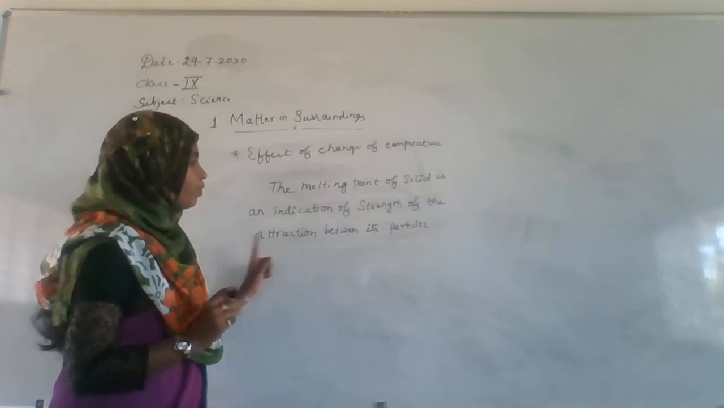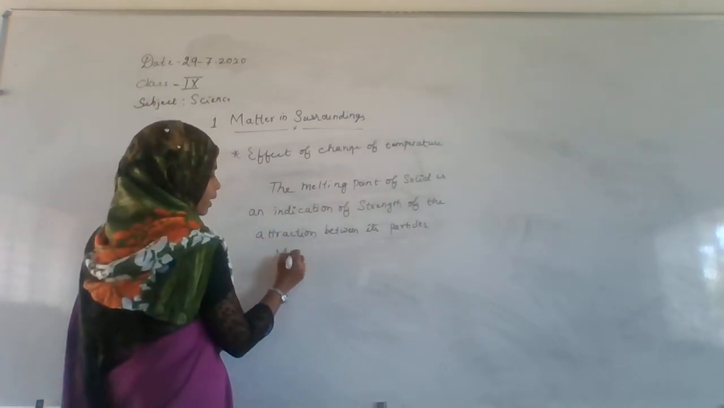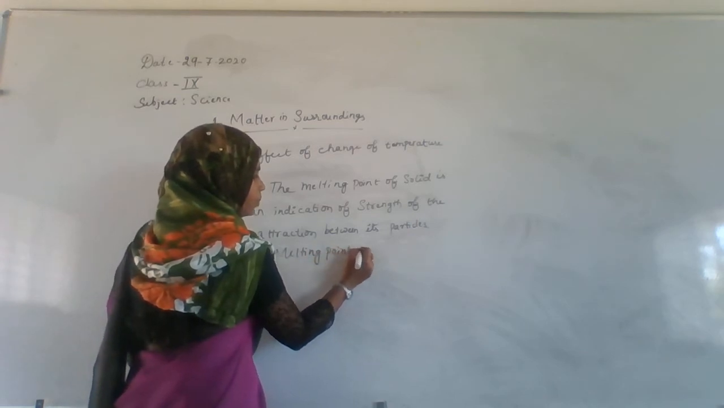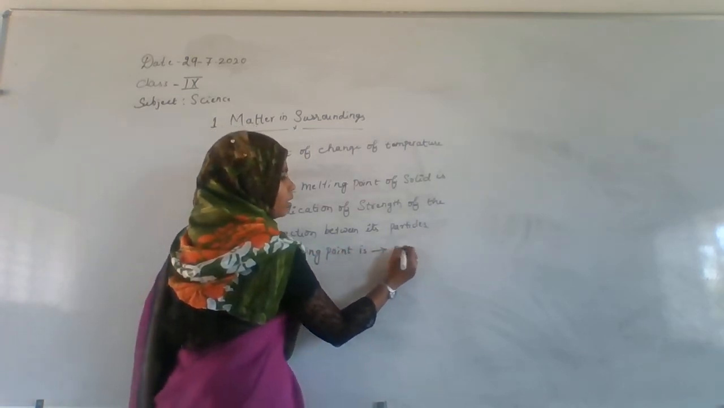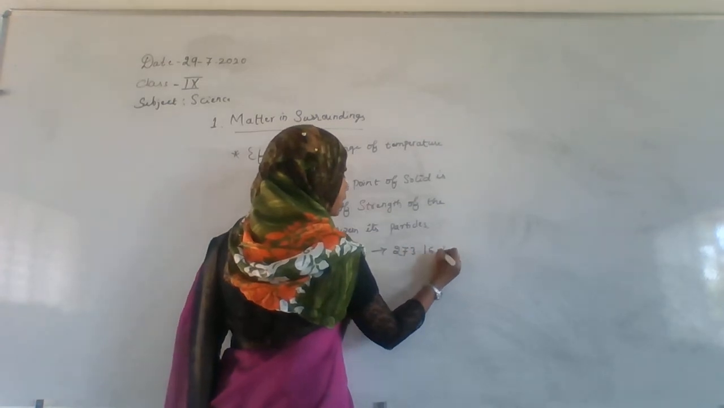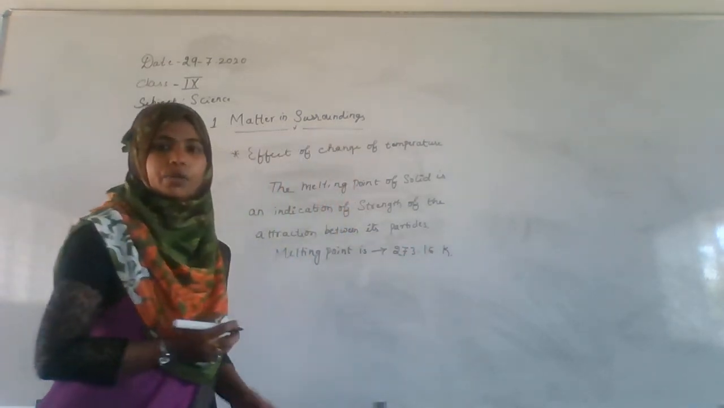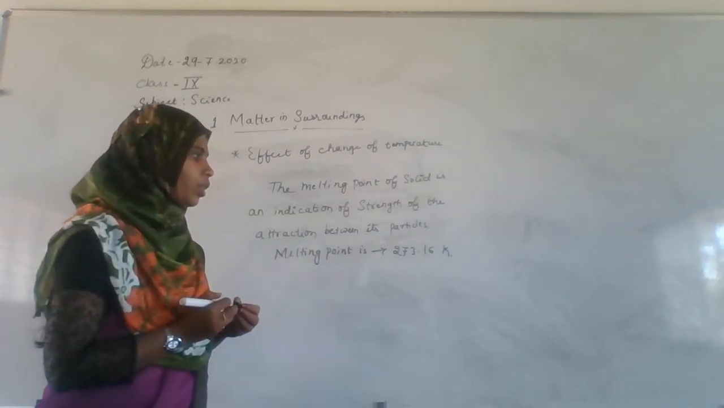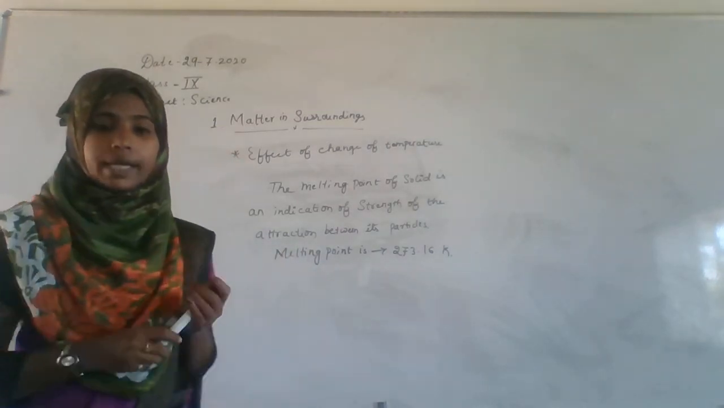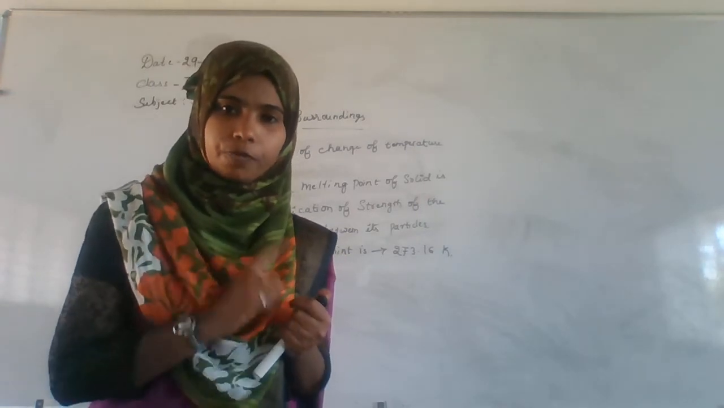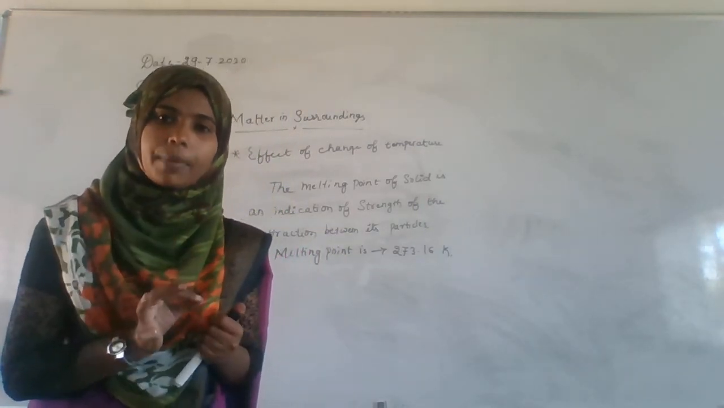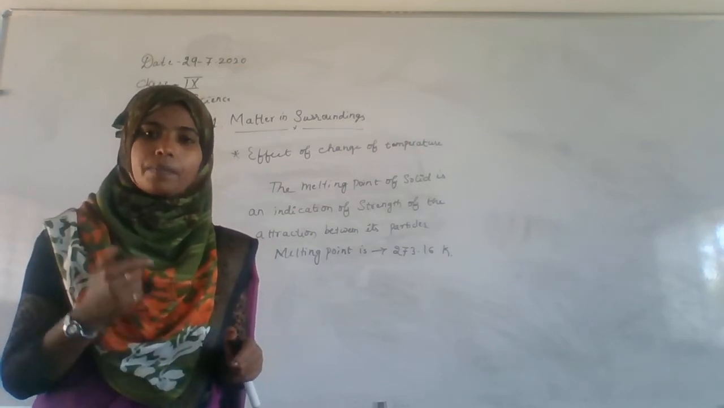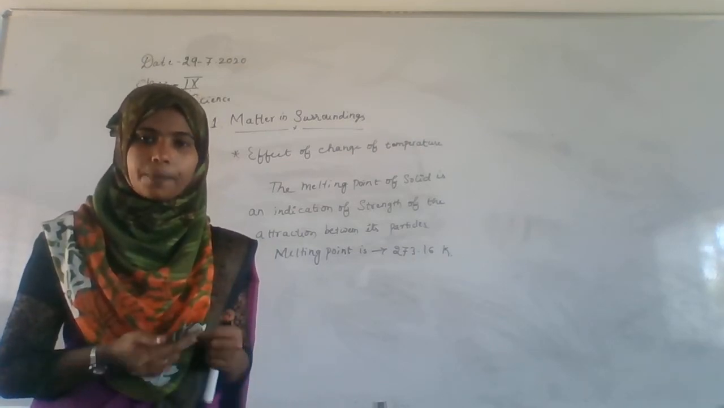And here, the melting point is given in Kelvin, 273.16 Kelvin. Okay, 273.16 Kelvin. So next one is, just think, if the temperature inside the matter remains the same even while it is melting, where does the heat energy go?